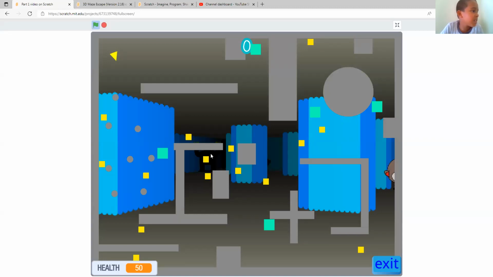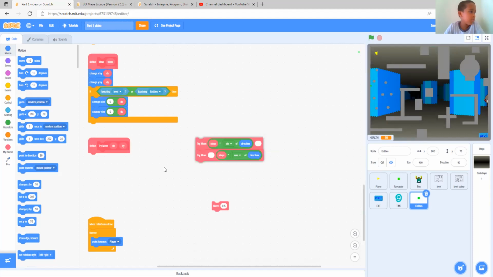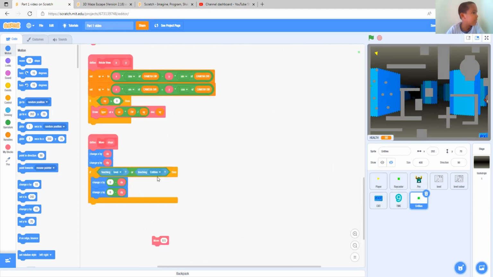Any sprites stuck in the wall? Nope, I don't think so. That's good. Let's stop the project. Remove the try move. Do this. Now point towards player. Now move. Wait a sec. Move steps is the only thing that.